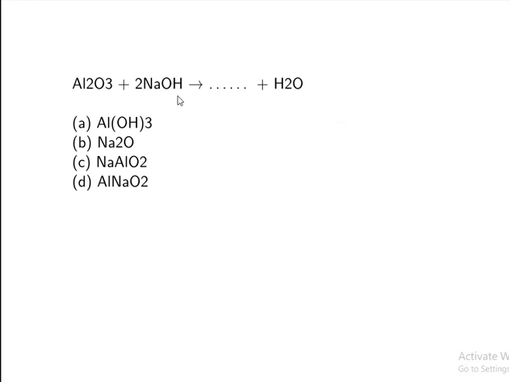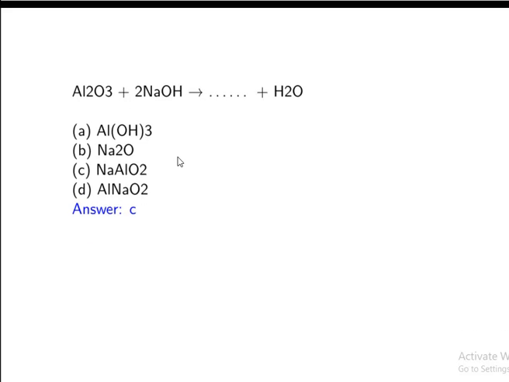Next question. Al2O3 plus 2NaOH gives rise to dash plus dash. So aluminium oxide reacts with sodium hydroxide to give what? H2O is separated: the H is there and one O is separated. The remaining is left, that is nothing but NaAlO2, sodium aluminate. So we got this, and this is the answer.